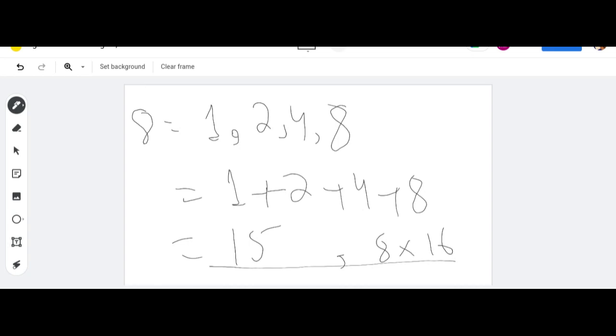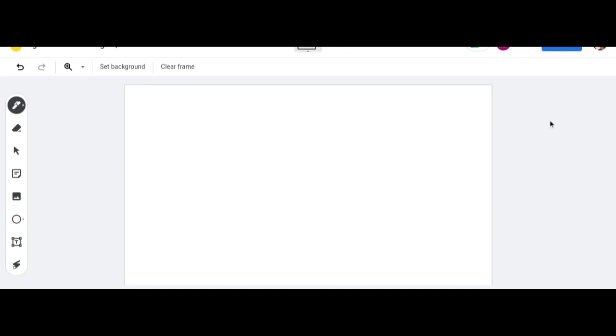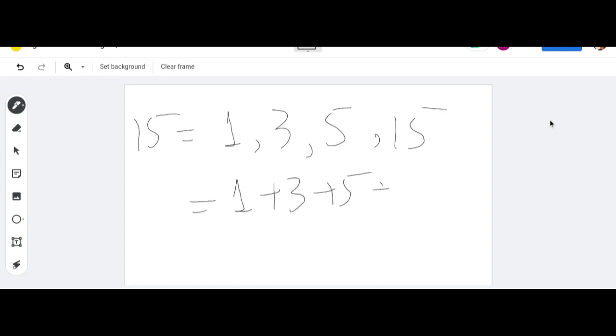So what if I do this for the number 15? 15 is present in 1, 3, 5 and 15. Now I have to add all of these: 1 plus 3 plus 5 plus 15. What will be the sum of these numbers? 1 plus 3 is 4, plus 5 is 9, 9 plus 15 is 24.